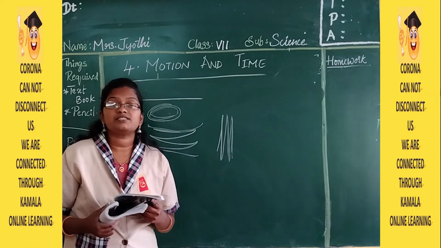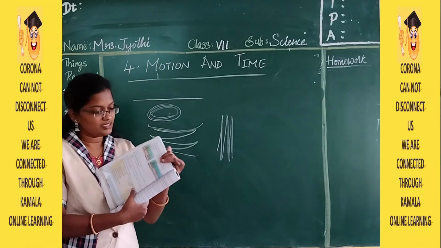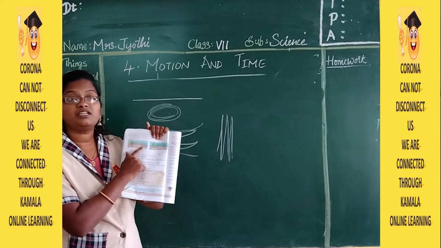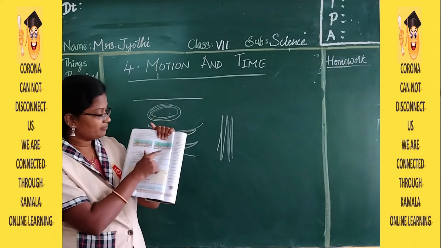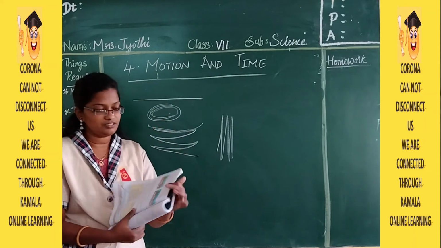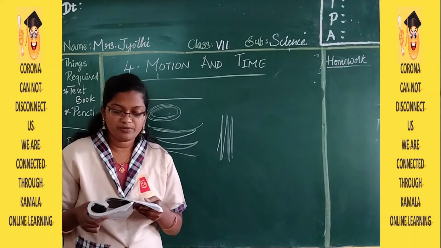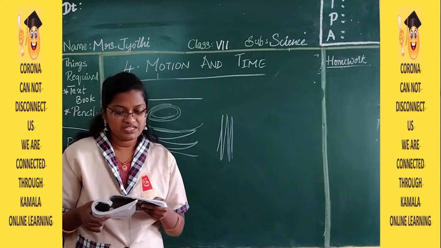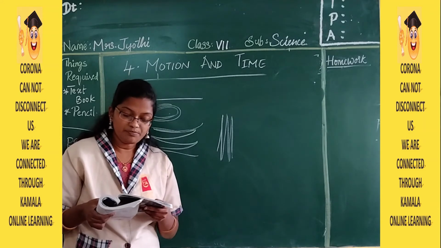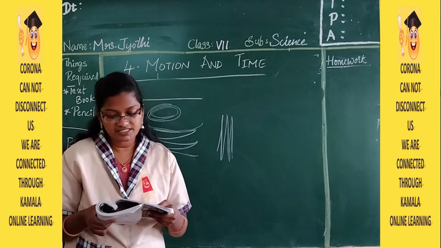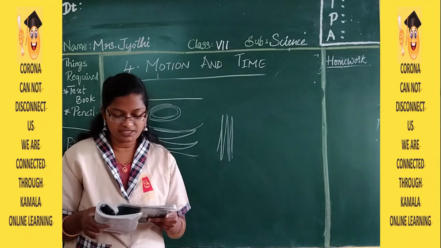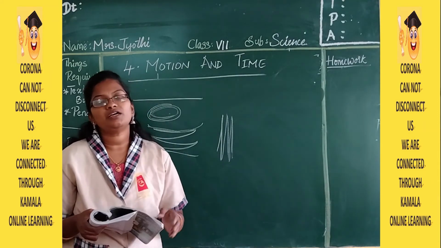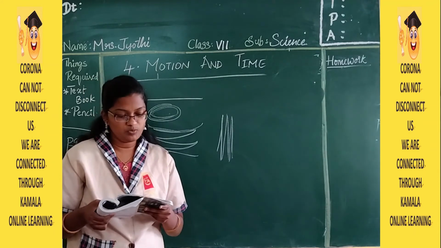Now the first one is translatory motion. In the textbook you can see the bus is near the traffic light, and in the second picture it is near the tree. The bus moved from point A to point B in a certain interval of time. Think and answer. Do all the parts of the bus like wheels, headlights, windows move along from point A to point B? Yes, along with the bus, the remaining parts of the body of the bus also move.